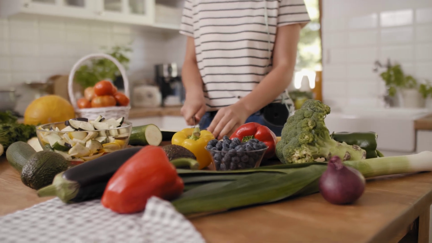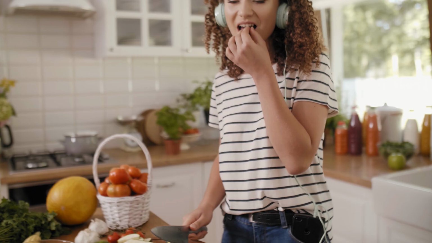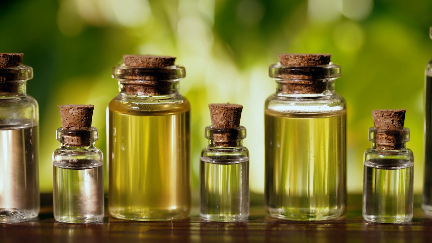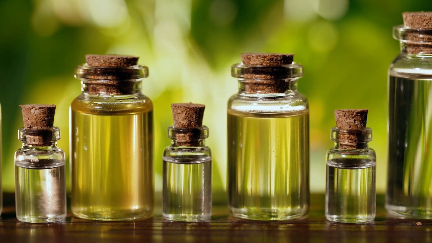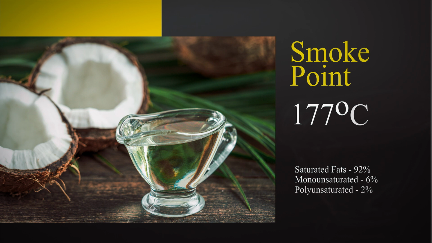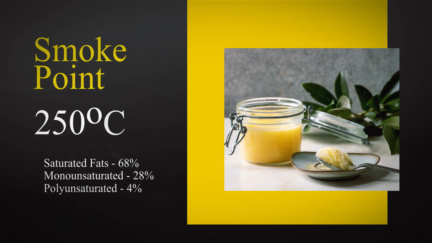Back to the good cooking oils. Well, first choice should be oil or fat which is natural and has not seen any processing. Under this category we have ghee, butter, coconut oil, olive oil, and animal fat oil. Coconut oil has 92% saturated fats, 6% monounsaturated, and 2% polyunsaturated fats. Ghee has 68% saturated fats, 28% monounsaturated, and 4% polyunsaturated fats, and also has a high smoke point of 250 degrees Celsius.